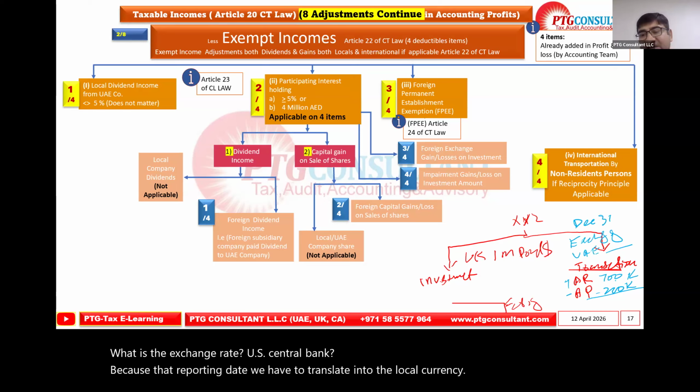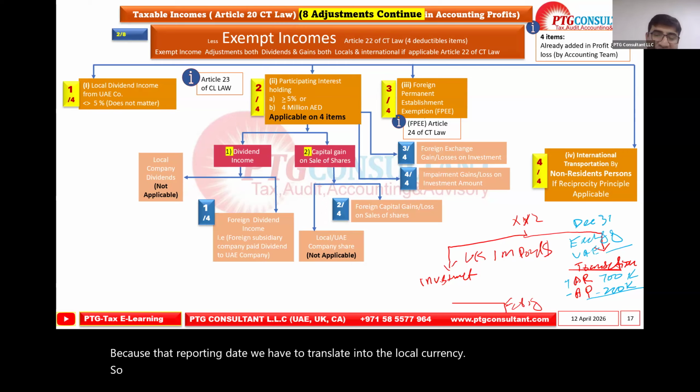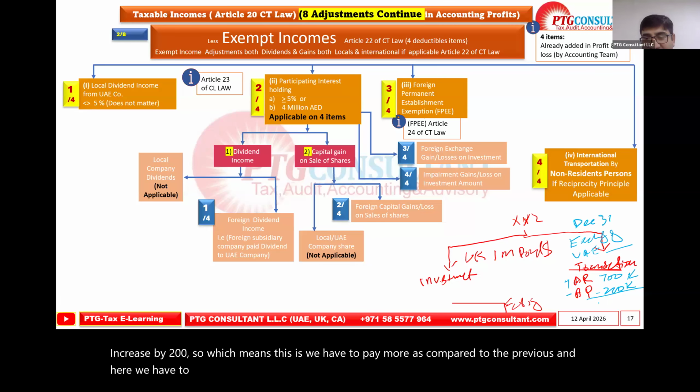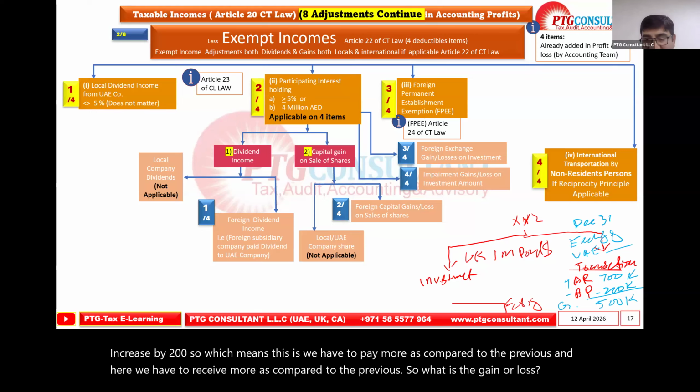So while translating, the AR balance is increased by 700 and the AP balance is increased by 200. Which means here we have to pay more as compared to the previous, and here we have to receive more as compared to the previous. So what is the gain or loss? This is the net gain.